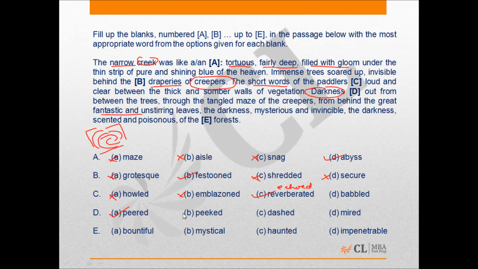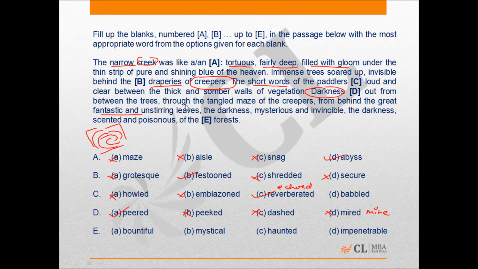We know that darkness wouldn't peek. To peek is to look from behind a hiding place, look slowly or gently, or hide behind and look. So we cannot take that as the answer. We know what dashed means, and we know what mire is, right? A mire is basically a deep pit, an area of deep slimy mud. So mire basically means dirty, or like in a pit, so that can't be the answer.